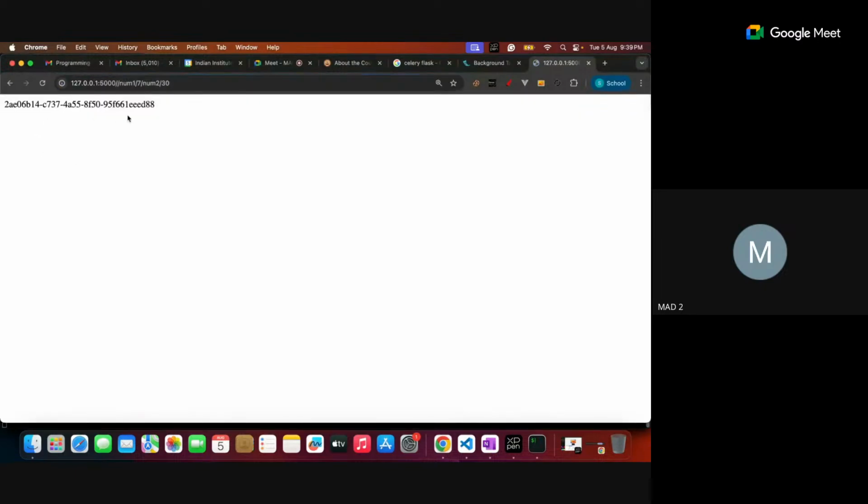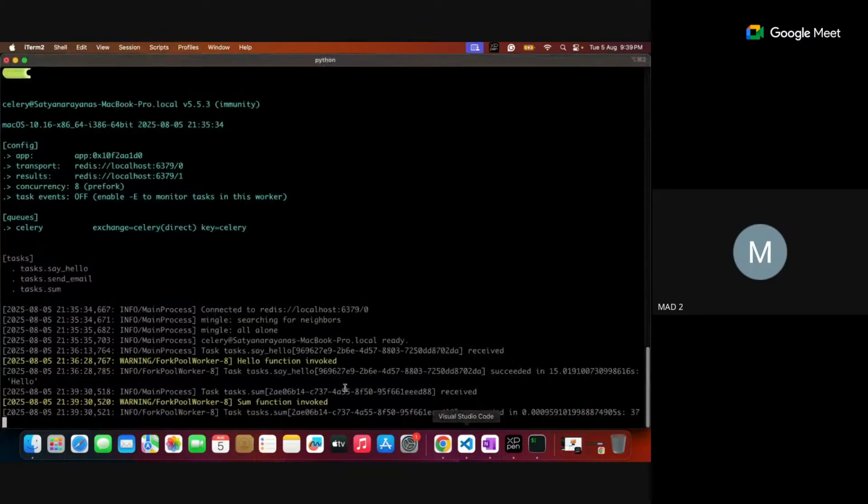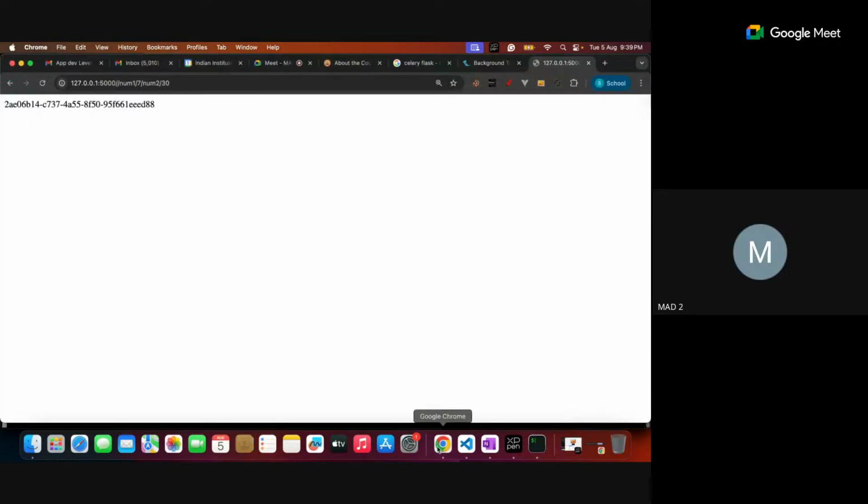Once it is called, immediately it is dispatched to Celery, and whatever ID was generated, see, this is the ID. This ID is populated on the web. Is it clear? Yes, sir.